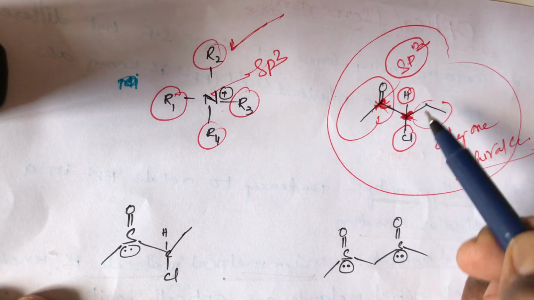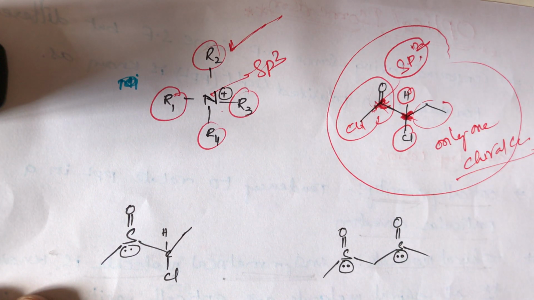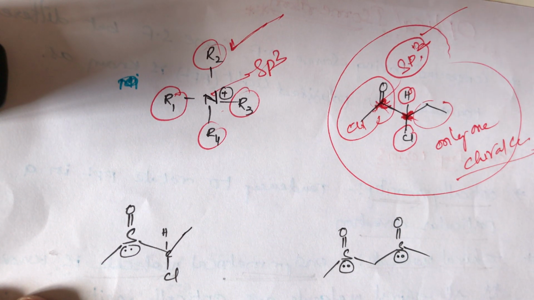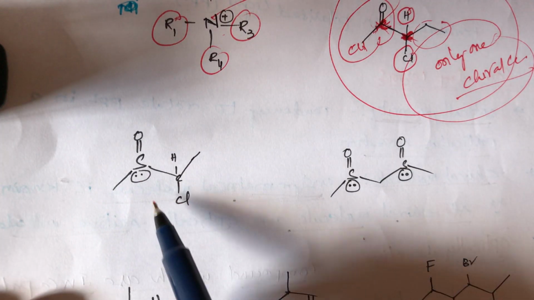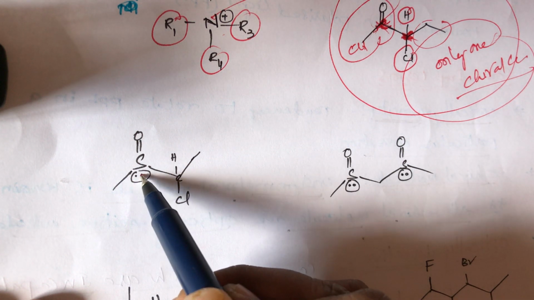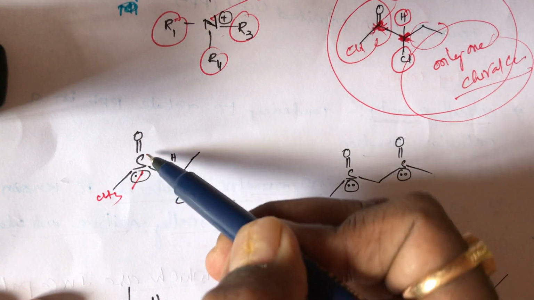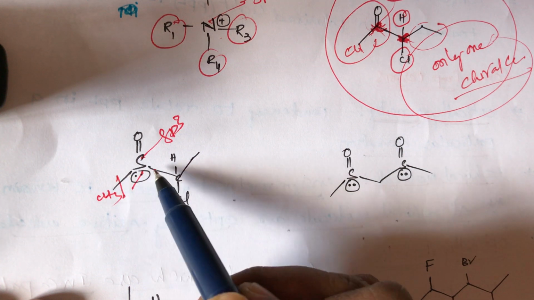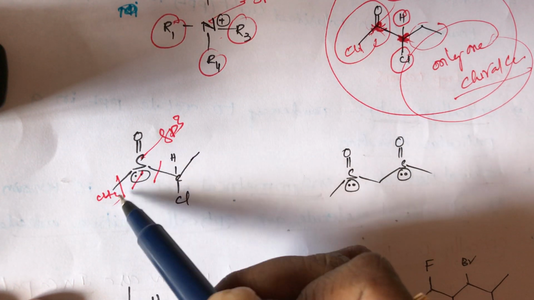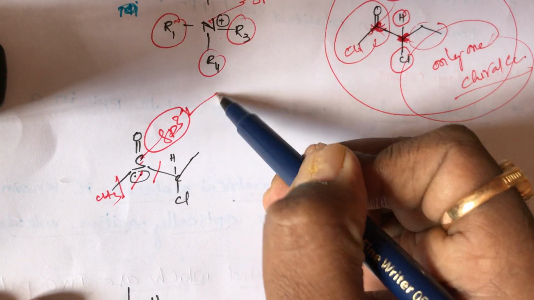And what about this one? This is not a chiral center because this carbon is surrounded by one methyl group and one CO group. So this is sp2 hybridization. Our condition is sp3 hybridization must and should, but this carbon shows sp2 hybridization. So this compound contains only one chiral center. And what about this compound? This sulfur has one lone pair, one methyl group, and a double bond. It is also sp3 hybridization. Here 4 sigma bonds are there: one sigma on the left side, one on the right side, and one lone pair equal to one sigma bond. So there are a total of 4 sigma bonds. Here this sulfur undergoes sp3 hybridization, so it is also optically active.